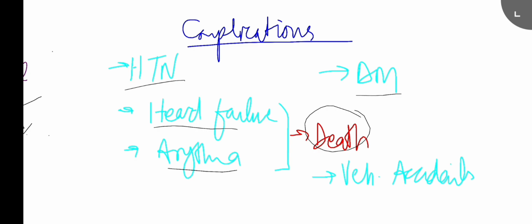So it is linked with diabetes as well. And the last thing is vehicular accidents, because they have excessive daytime sleepiness, which can lead to vehicular accidents. So they should be very much aware of that and take care. Sometimes poor neuropsychological functioning rises with the increasing severity of OSA as well.